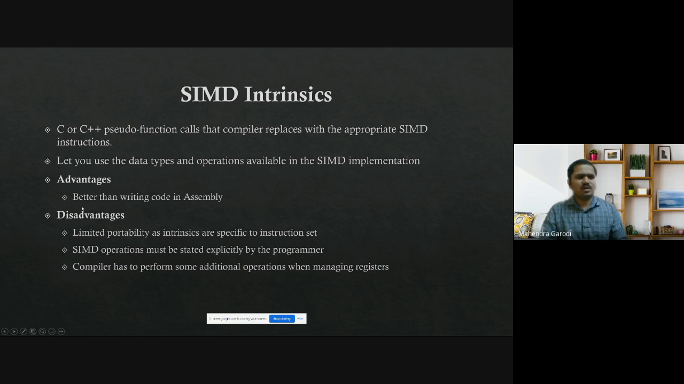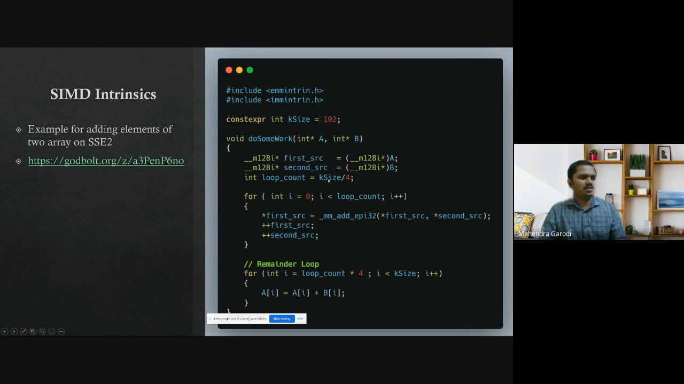Here the compiler has to perform some additional operations, for example, register allocation. But again, that is not a major disadvantage. The major disadvantages are these two. This is tied to the instruction set. For example, this is an example I came up with. It is written for the SSE2 extension of Intel. Here the vector length is 128 bits, and you can see here I have to explicitly specify what operations I am doing.